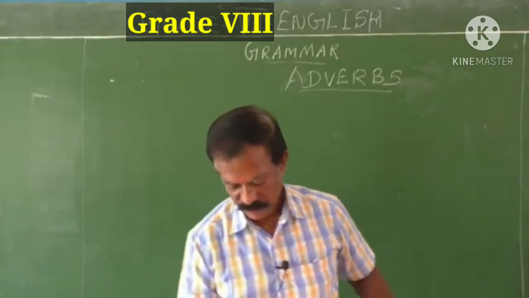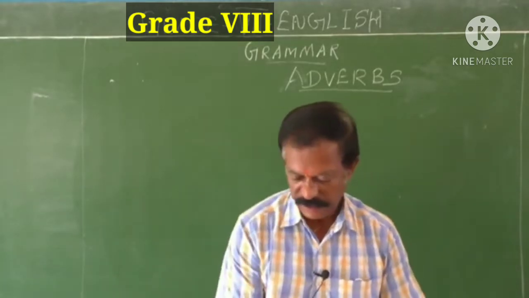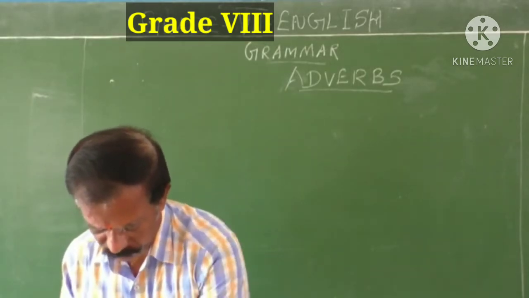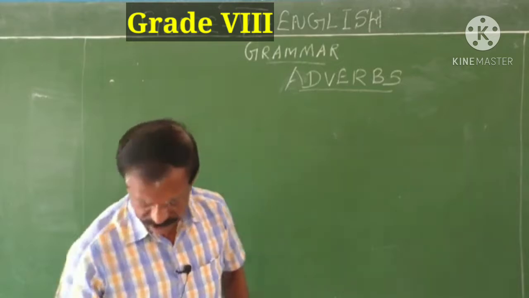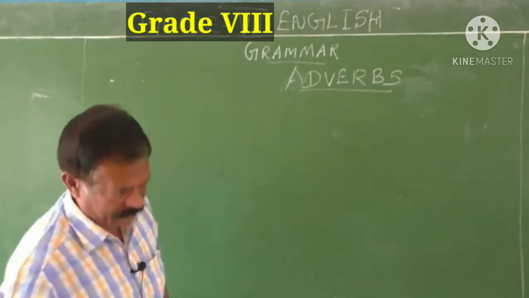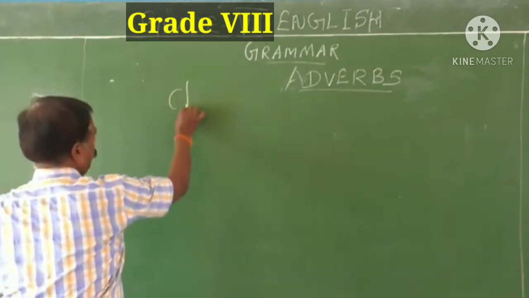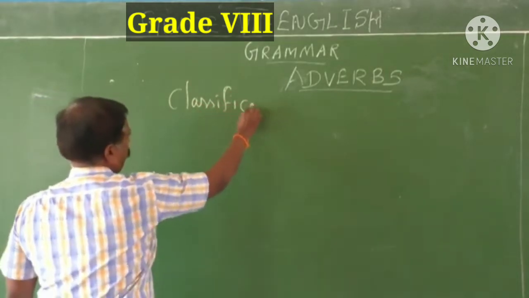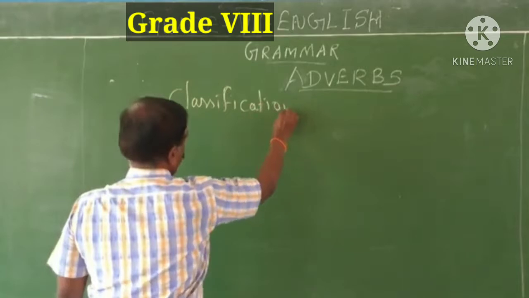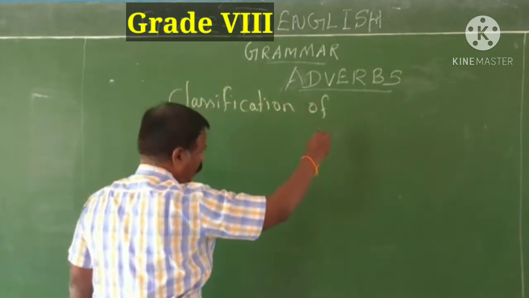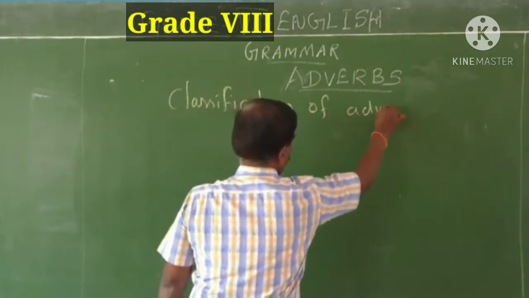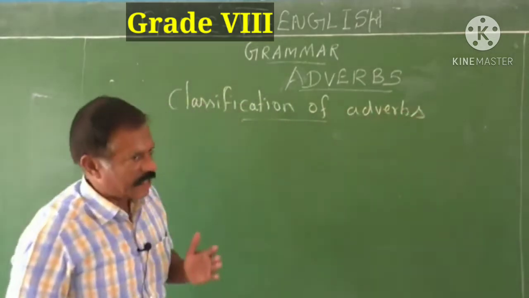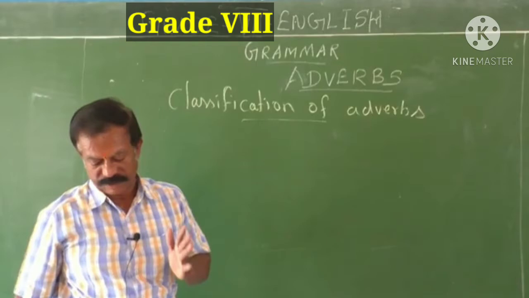See, next, what you are going to learn in today's class: classification of adverbs. Adverbs are classified into 4 types.